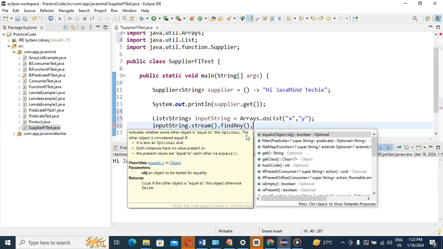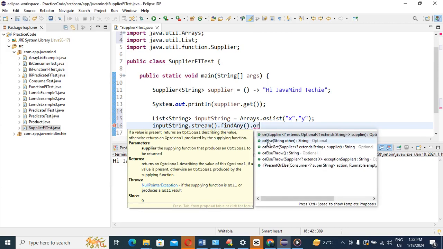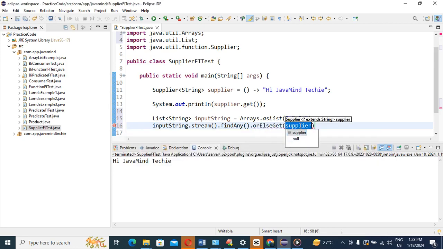Then guys, see what I can do. We will have one method, right? Or else, like that. See, orElseGet. Yes or no? See guys, orElseGet, which functional interface does it expect? Supplier only, right? Tell me yes or no? Guys, tell me yes or no? Yes, right? So for that purpose, what can we do, guys? Tell me guys, what can we do? It expects Supplier only, right? Yes or no? It's Supplier only.